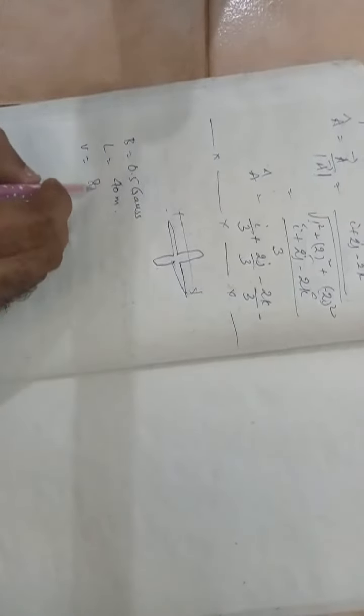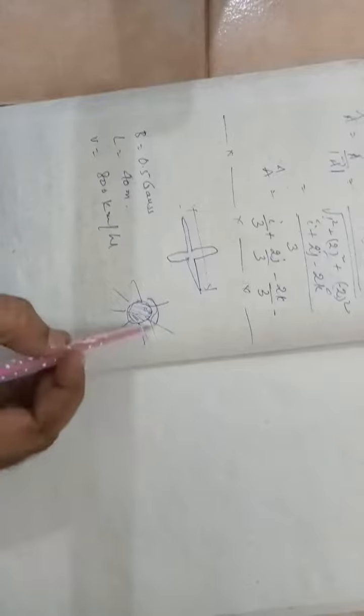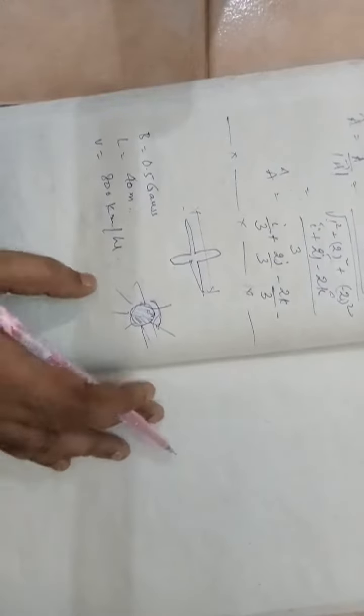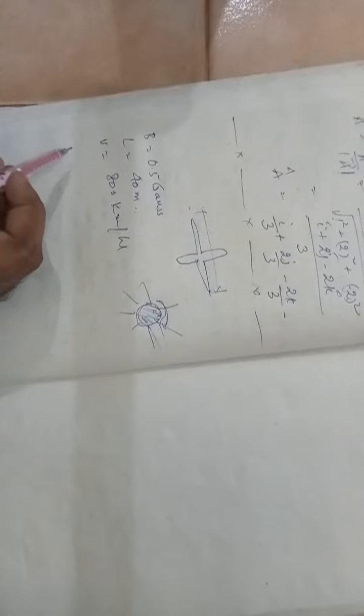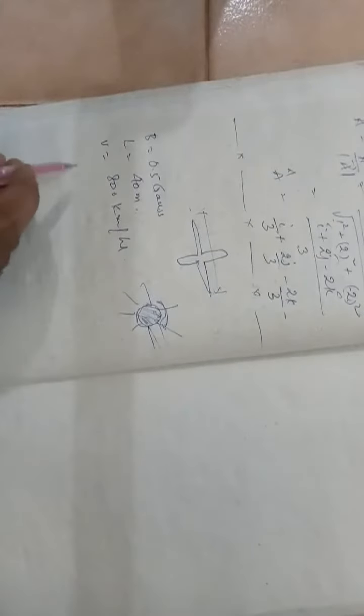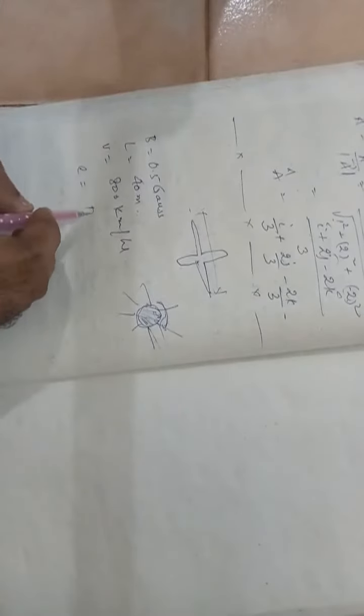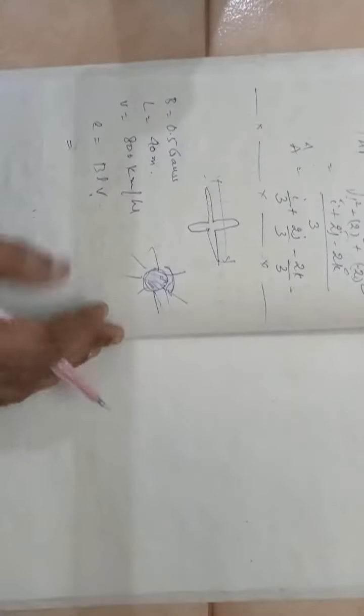Then there will be an induced EMF. See, this is Earth and the plane is flying above it. Earth is like a huge magnet, so it will have its own magnetic field lines, right? And this plane is flying in that. So there will be an induced EMF, and it's a case of motional EMF. So motional EMF is given by BLV.